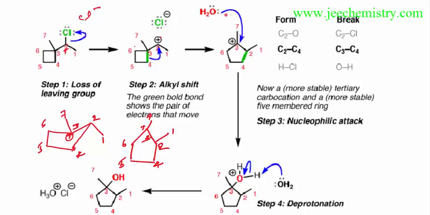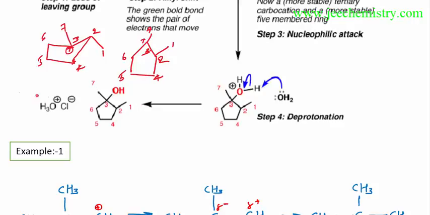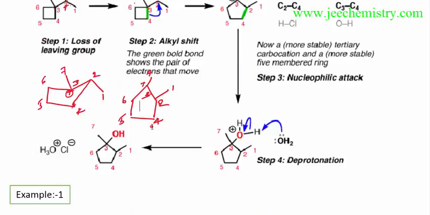Now similarly, H2O will attack this carbocation, and this will form this structure. H2O will become plus. O will try to stabilize, that's why it will break these bonds. It will stabilize. Now H plus will form. This H plus will be attacked again by a water molecule. Now the side products H3O plus and Cl minus will form. In this way, I want to show that a methyl shift is occurring, and there is no need for a hydride shift in some situations, because if a hydride shift occurs, then a less stable carbocation forms. That's why we do the methyl shift, to make a more stable carbocation.